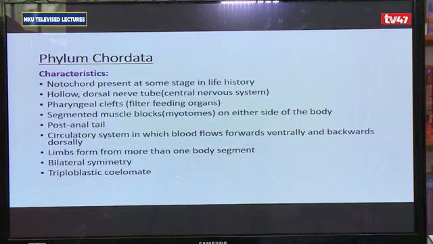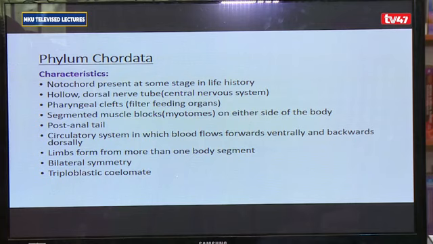Then you have the Phylum Chordata, comprising of the complex organisms, simply referred to as chordates. Characteristics of chordata: we have the notochord present at some stage in their life cycle. They have a hollow dorsal nerve cord, the one that basically ends up forming the nervous system, central nervous system. They have pharyngeal clefts. These are basically spaces in the pharynx region that normally provide space for formation of other organs later. They have segmented body muscles.